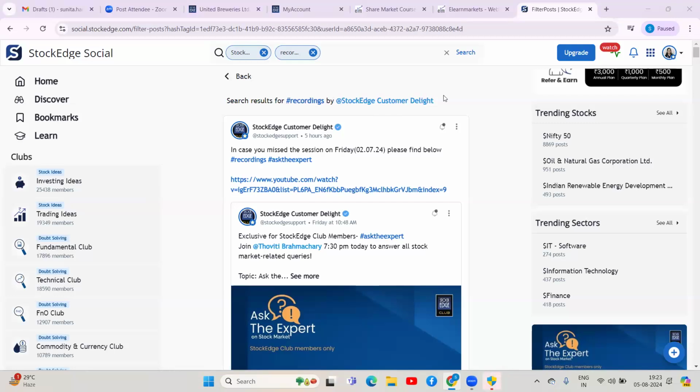9830994402 is the number for the stockist support, and 6289906895. This is the number for stockage club support, right? And support@stockage.com, club@stockage.com. These two email IDs are actively being replied. If you have any questions or concerns, feel free to reach us on the mentioned email ID and numbers. We are available from Monday to Sunday, 9:15 to 8 p.m.